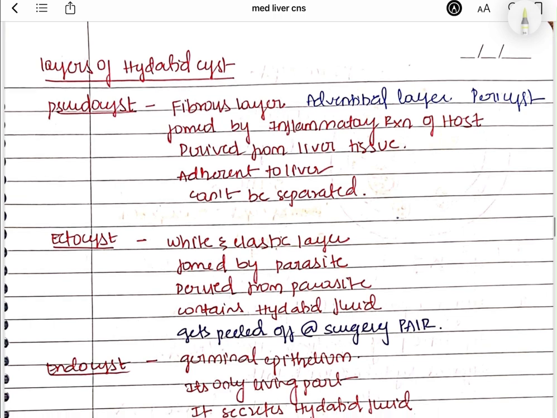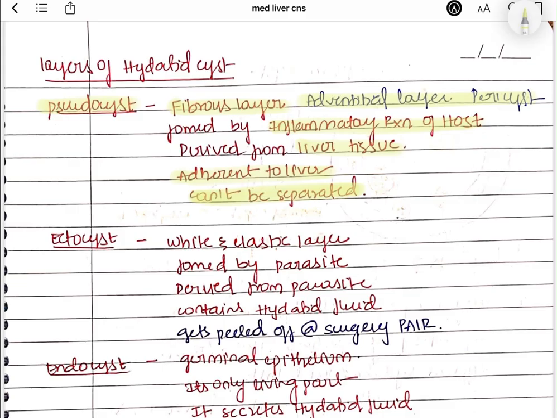Coming to the layers of the hydatid cyst, we have three layers: pseudocyst, ectocyst, and endocyst. The pseudocyst is formed because of our immune reaction to the Echinococcus granulosus, right? This is the fibrous layer, also called the adventitious layer or the pericyst. It is formed by the inflammatory reaction of the host, so it is derived from our own liver cells. It is adherent to the liver and cannot be separated, so we cannot separate it in surgery either.